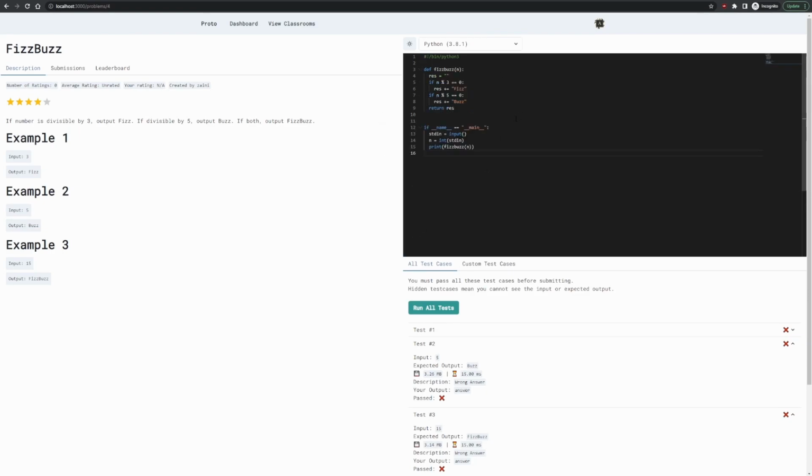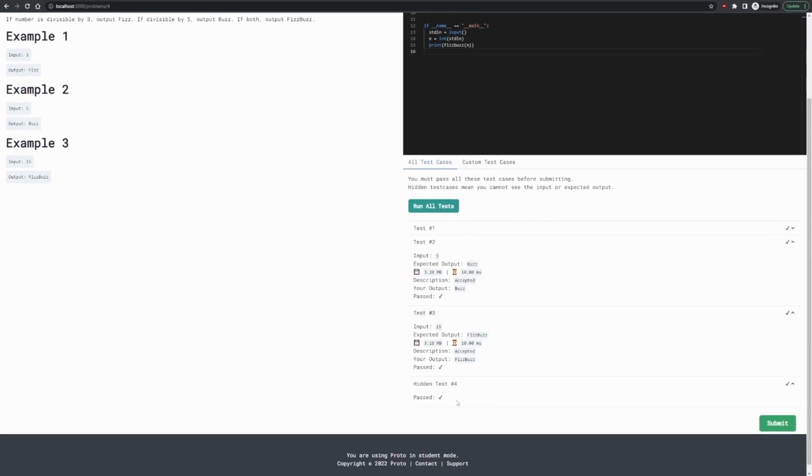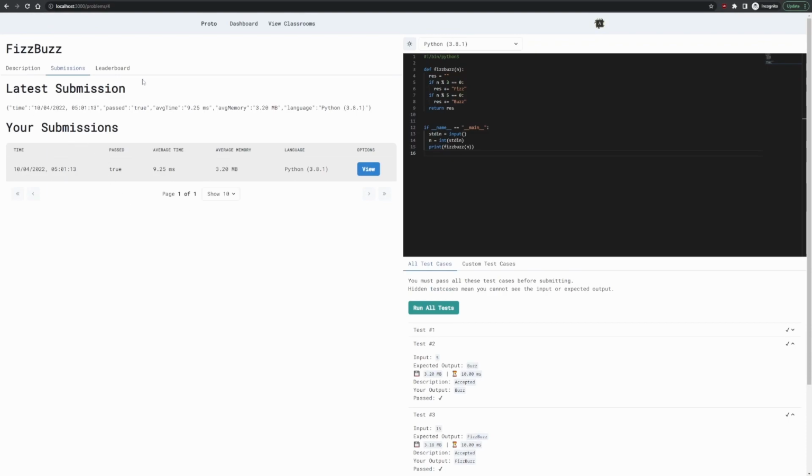So I've now implemented a solution. If we now click on run all tests, you'll see that we get ticks because we've passed all the test cases, including the hidden test case. If I'm happy with this submission, I can then just click on submit. I've now submitted the code.